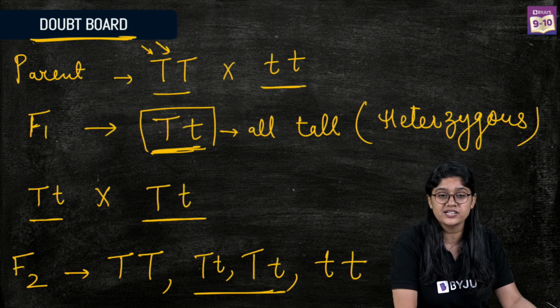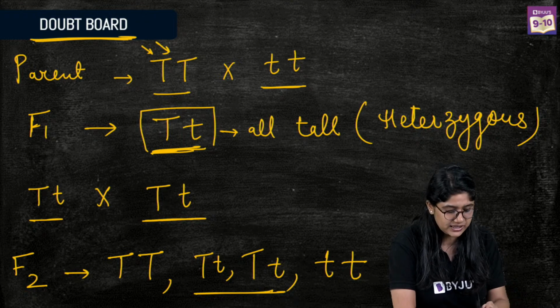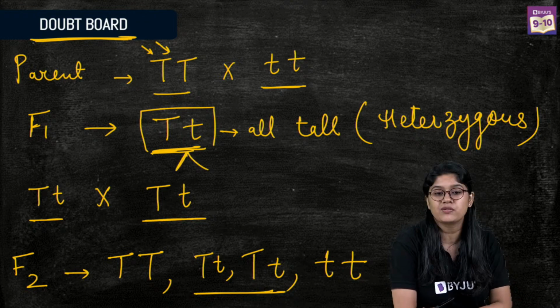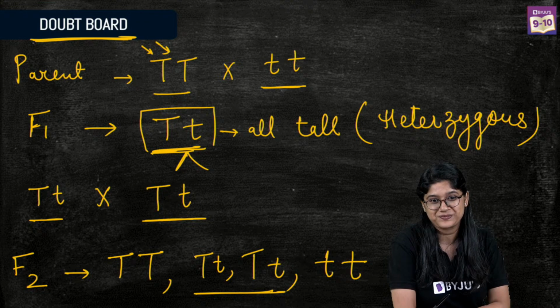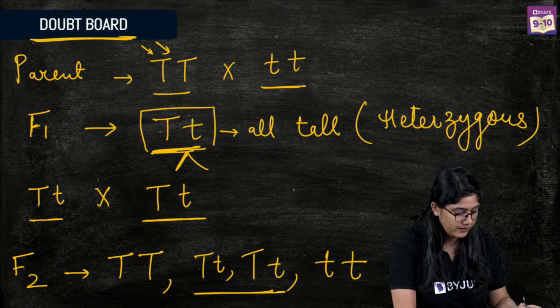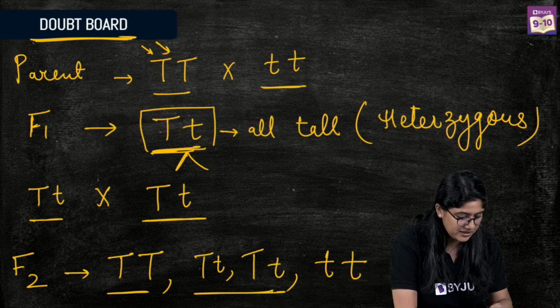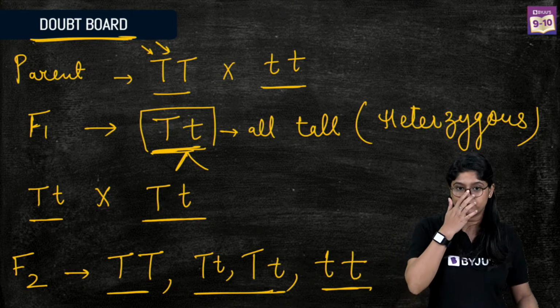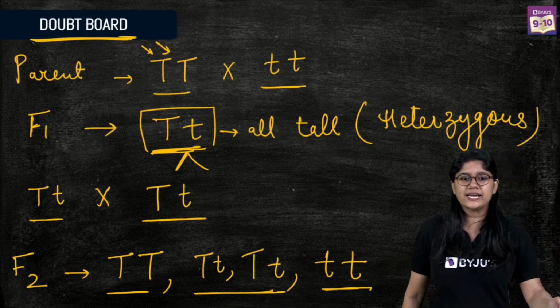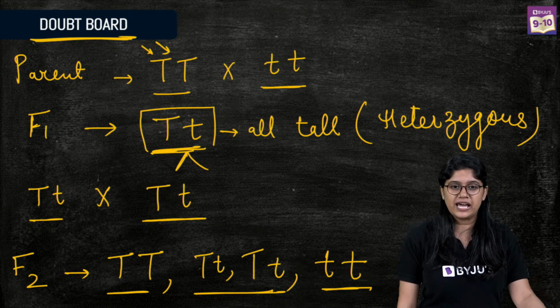This is the heterozygous. Heterozygous means there are two different types of alleles. Right over here we can see there are two different types of alleles. That's why we call it heterozygous. Clear? And we have capital T and capital T, which are homozygous. Homozygous means the same characters.